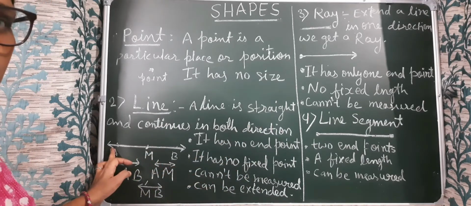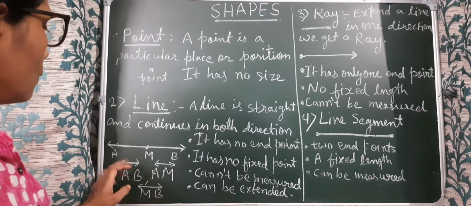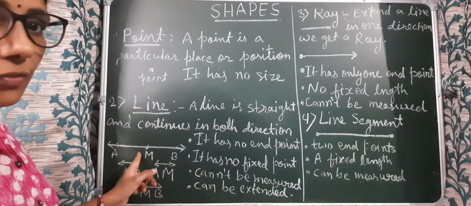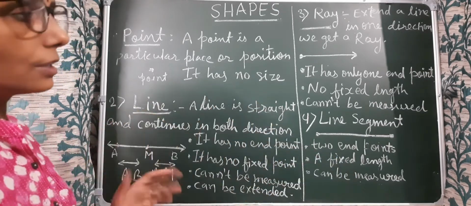So a line has no end point. We can extend it in both directions, and it has no fixed point also. And we can't measure the line because it has no fixed length, so we can't measure it and it can be extended in both directions.